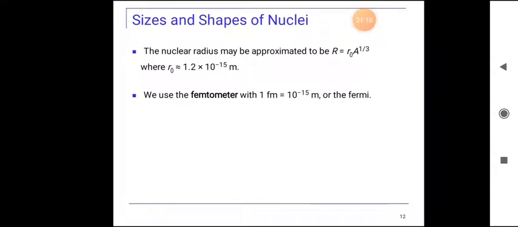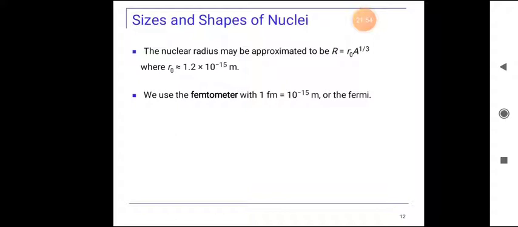Sizes and shapes of nuclei. The nuclear radius may be approximated as R equals R naught times A to the power 1 by 3. A very, very important formula. Capital R means the radius of the nucleus, capital A means the mass number of the nucleus, and small r naught is a constant, whose value is 1.2 times 10 to the power minus 15 meters.